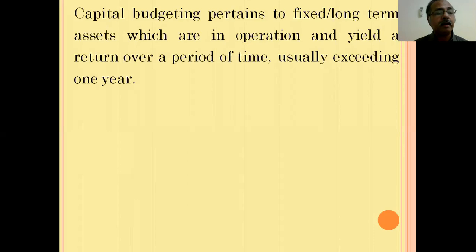So today we are going to discuss one of the most crucial functions as far as a financial manager is concerned, that is called capital budgeting or long-term investment decisions. Capital budgeting pertains to fixed or long-term assets which are in operation and yield a return over a period of time, usually exceeding 1 year.